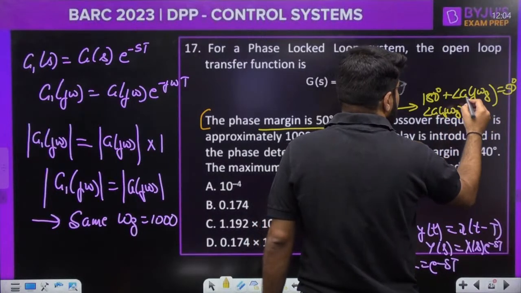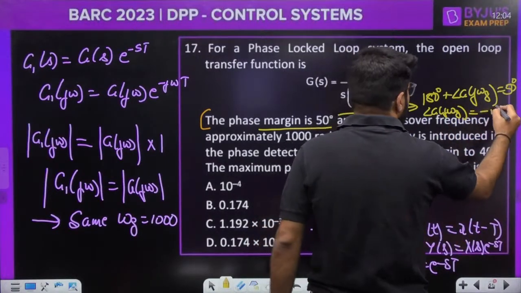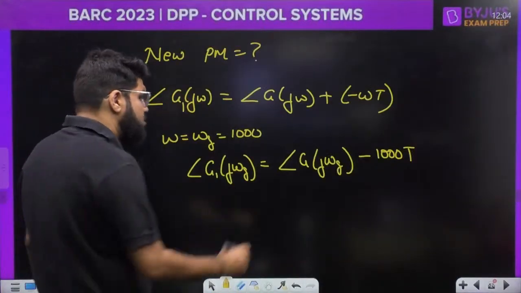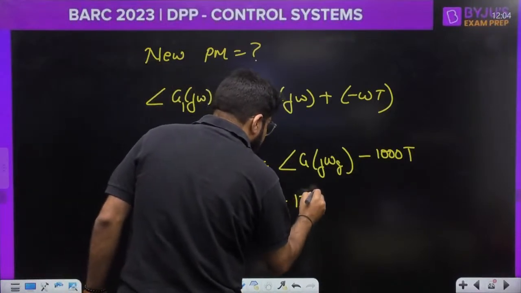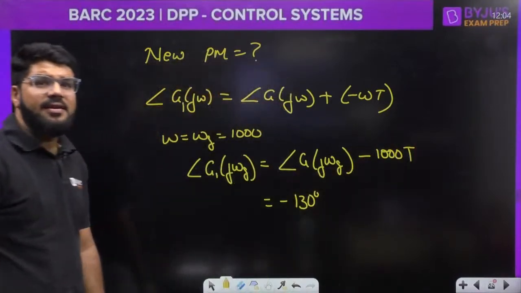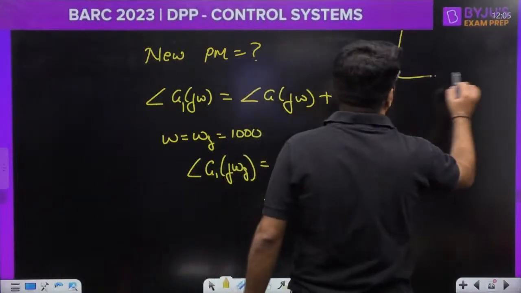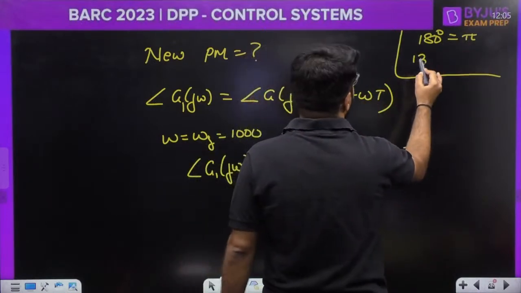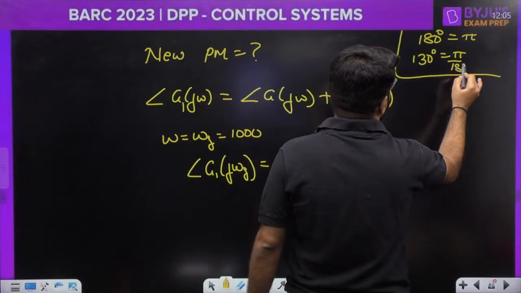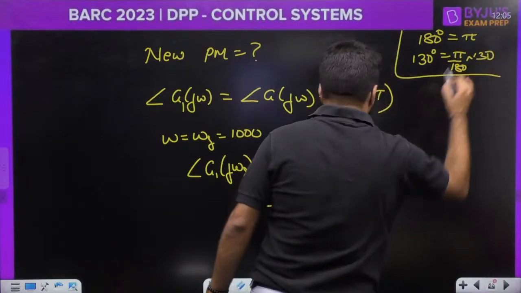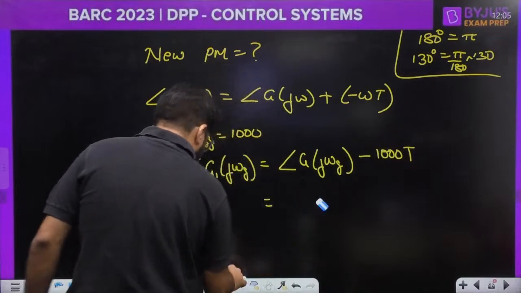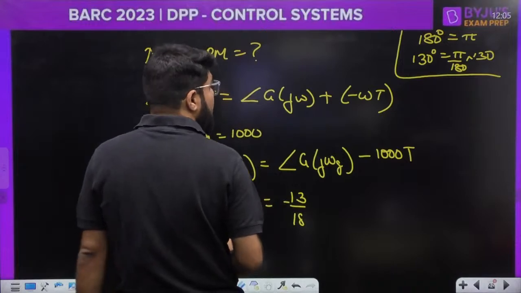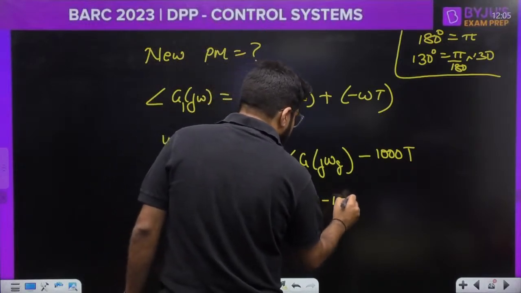Angle of G(j omega g) is equal to minus 130 degree actually. That is 50 minus 180, minus 130 degree. But I cannot write in degree because the other term is in radian, so you can use the conversion. Now 180 degree is equal to pi, right? So how much is 130 degree? That is pi by 180 into 130. So minus 13 by 18 pi minus 1000 T.